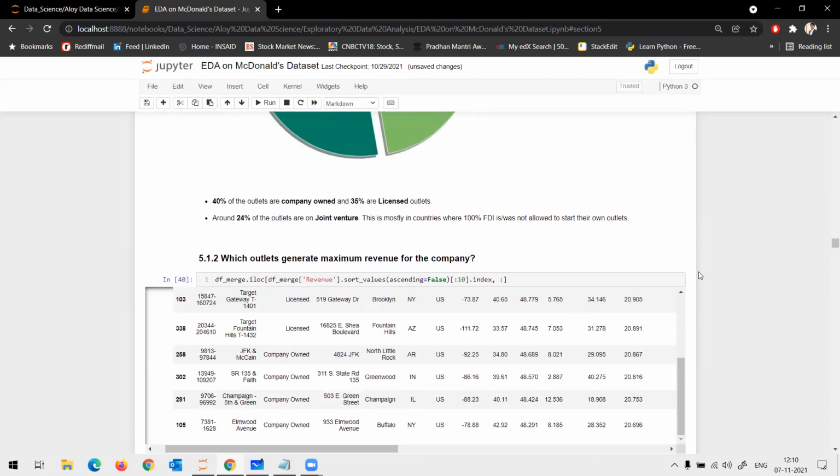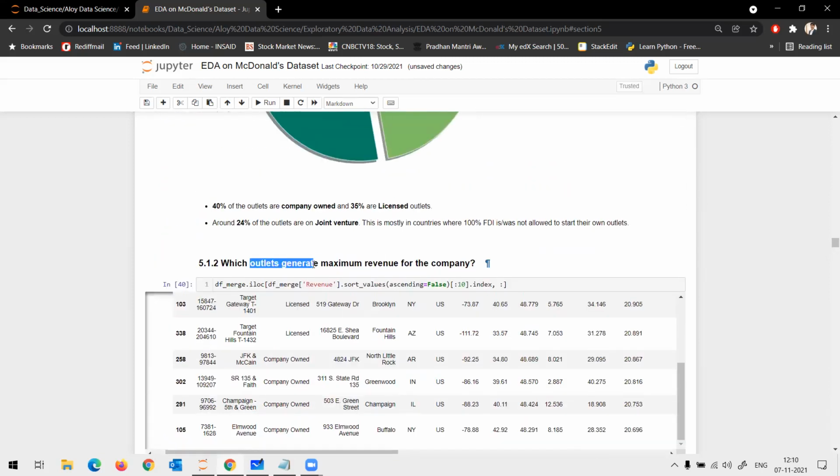What I can do is, I want to understand which outlet generates maximum revenue for a company. All I can do is draw a bar chart. Correct? Are you guys with me? Yes, sir. Okay.